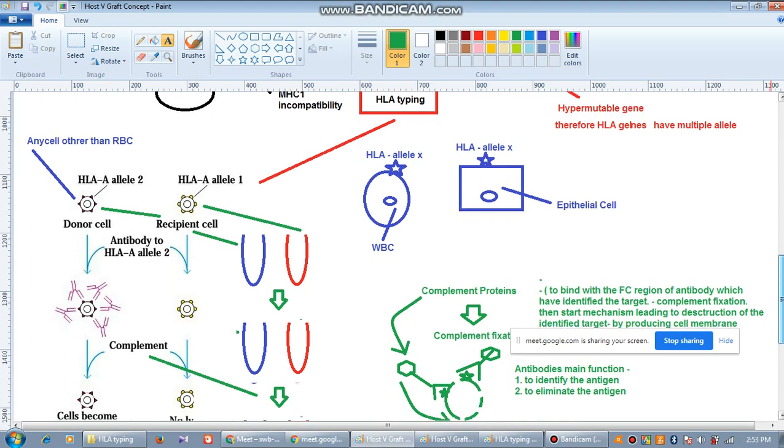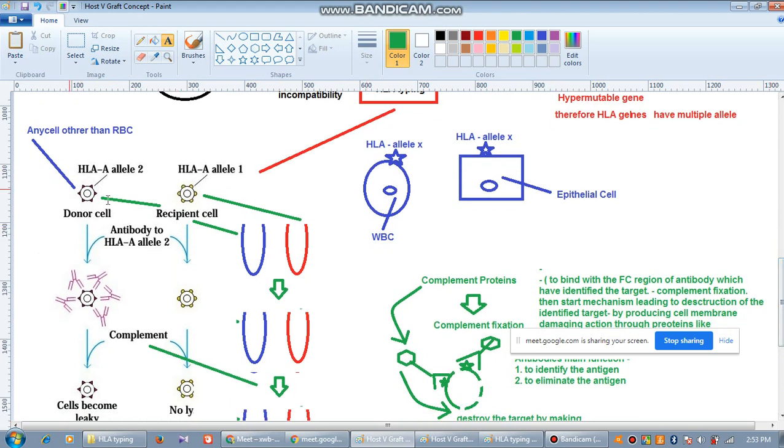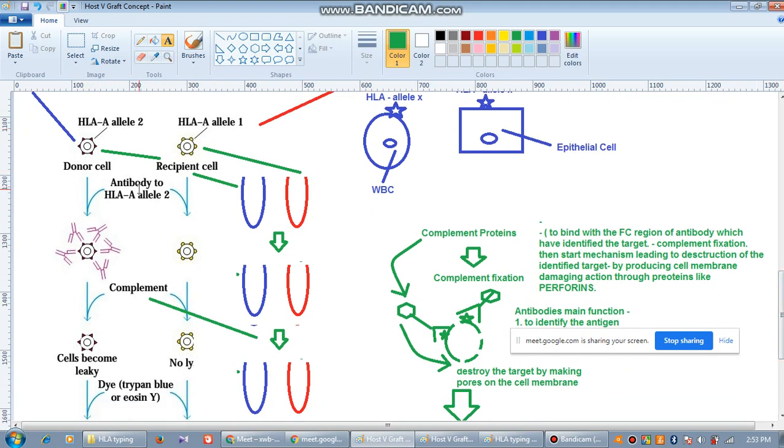So here now we come back. This is our background information all over again from the beginning. This is a donor cell, this is a recipient cell. We do not know what exactly is going on, but we added an antibody which is from the donor cell. If the antigen is present in both, all the antibody will bind on the surface, here also, here also. But since it is different here, there is no binding.